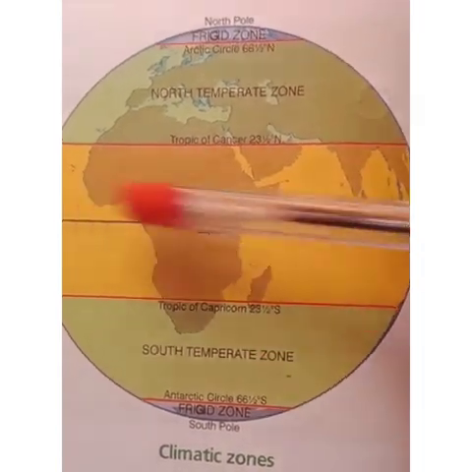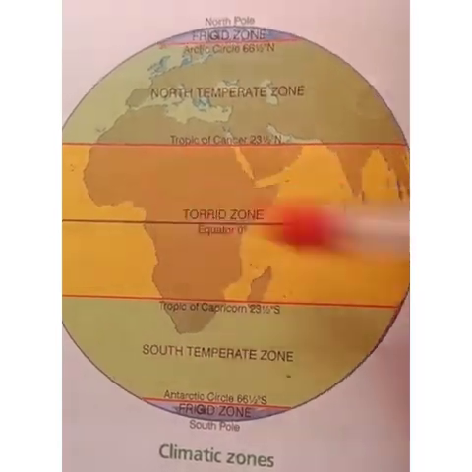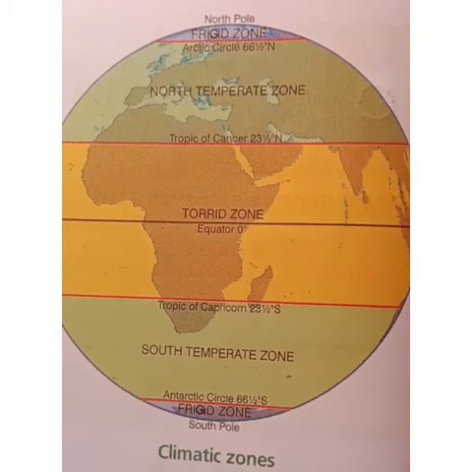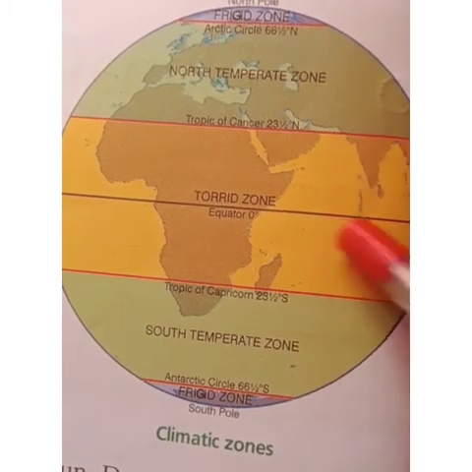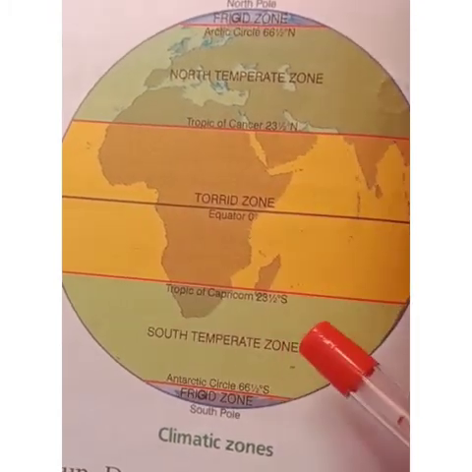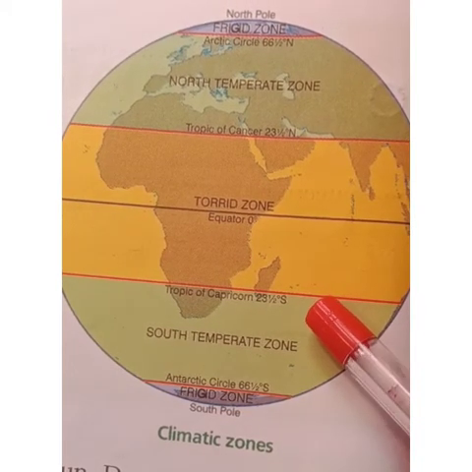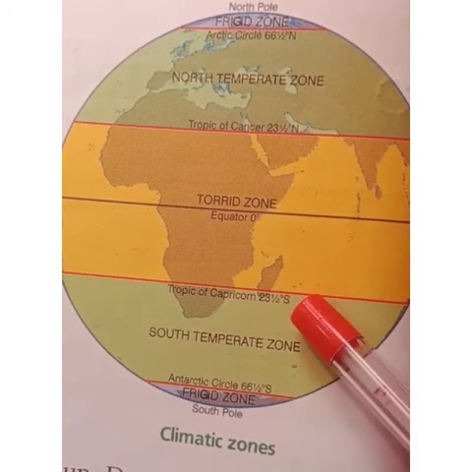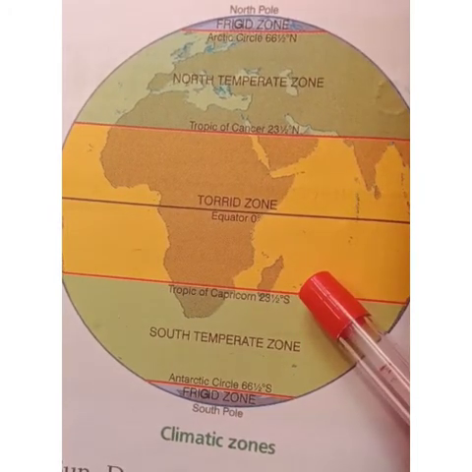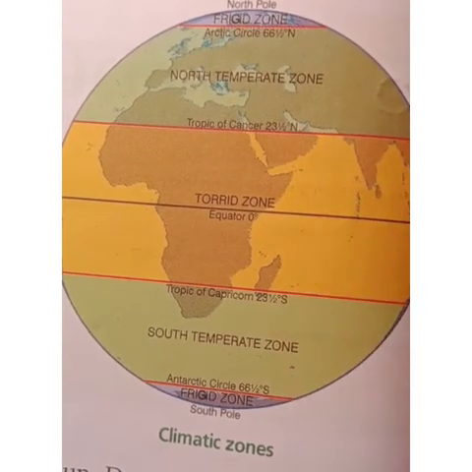This is called the torrid zone, where the sunlight falls directly because these places lie near the equator. These zones receive maximum heat, so it is very hot throughout the year.